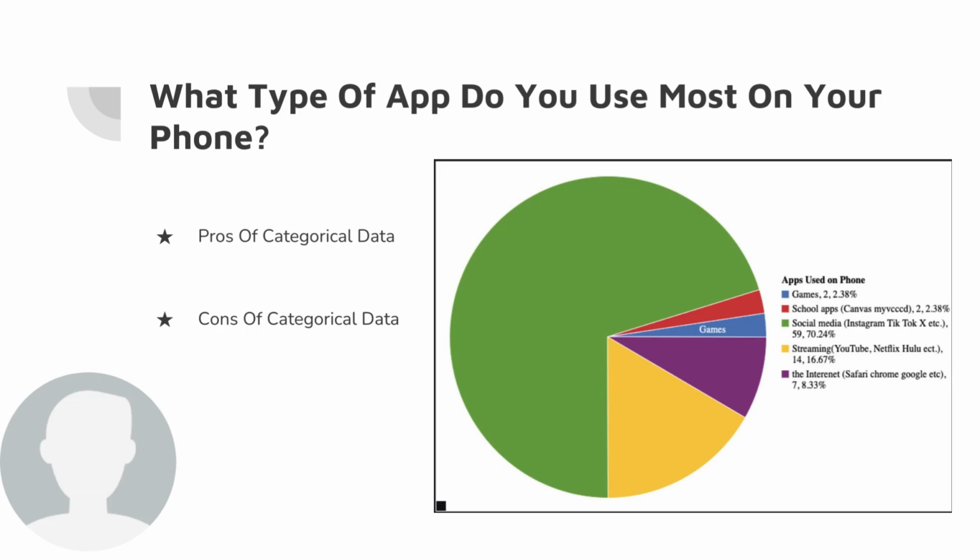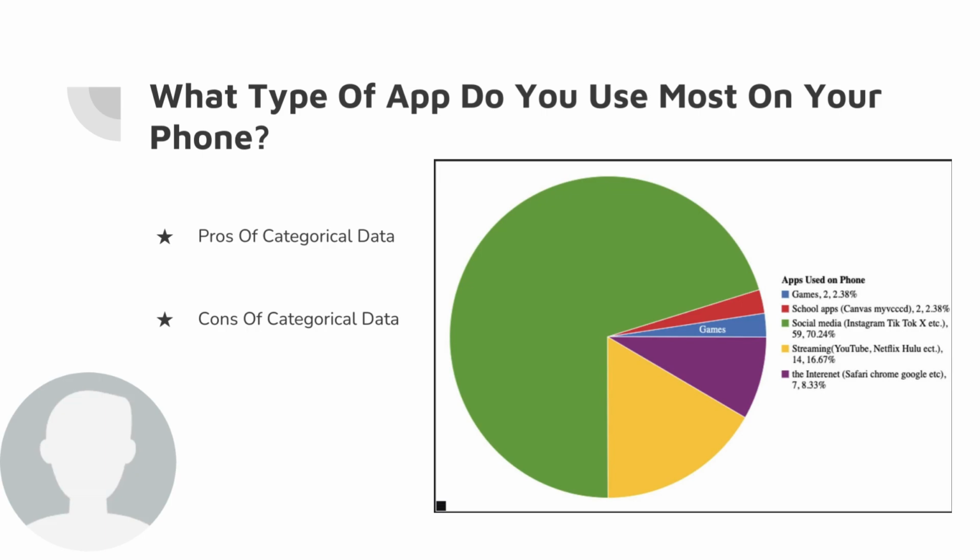But frankly, the categorical data is really easy to understand on a pie chart. And as we can see, people that played games on their phone took up about 2.4% of the sample size. People that use school apps the majority of the time took up about the exact same percentage at 2.38. People that use social media the most were about 70%, and we can see that in green.